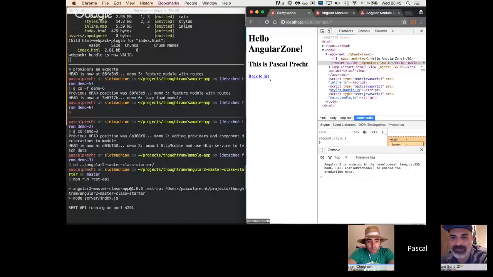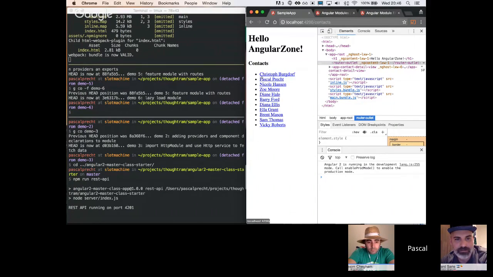Sometimes Webpack doesn't seem to pick up things correctly. Yeah, it seems the same problem. So it's the live reloading. It's just not picking up this right. So right, you can see I can click on a contact and I can go back to the list, just like that. Cool. Okay, so that works.